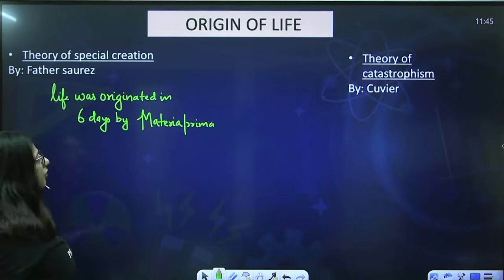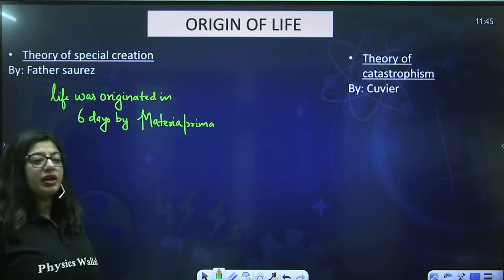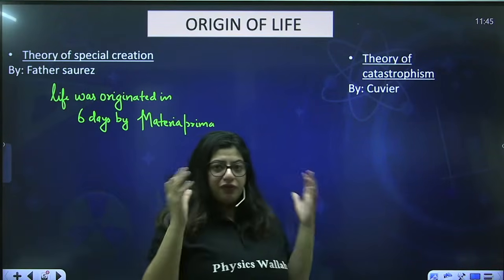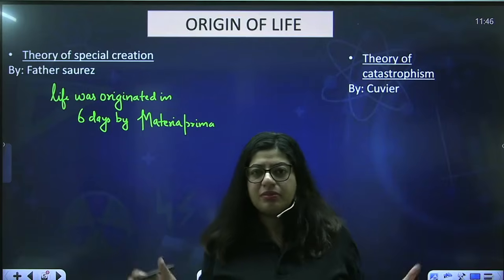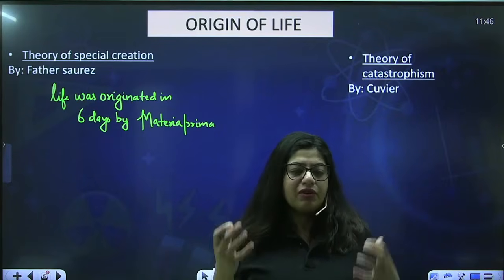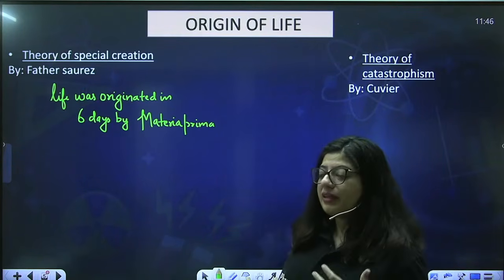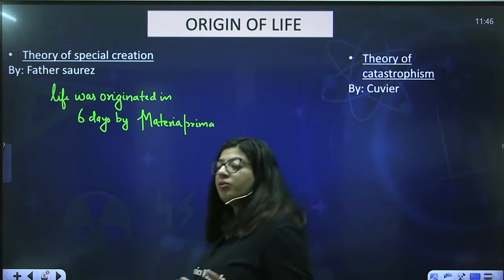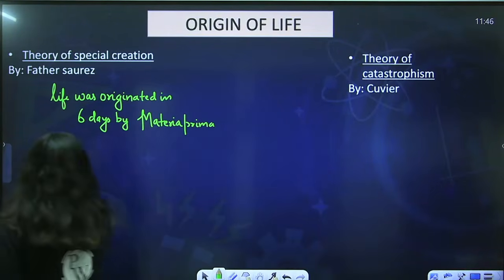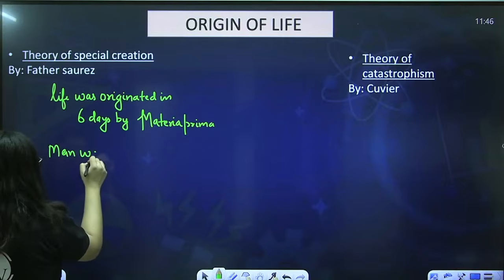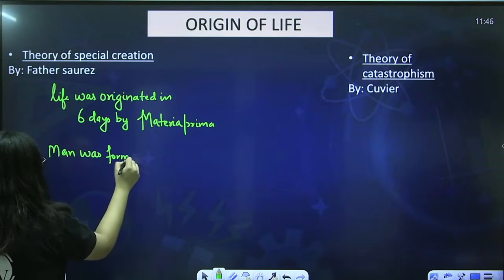This material had a lot of energy, and this gave rise to the entire life, the planets and everything, the animals and everyone. This was how they were formed in 6 days. Because man is the most complex one, man was formed on the 6th day. So according to this, man was formed on the 6th day.